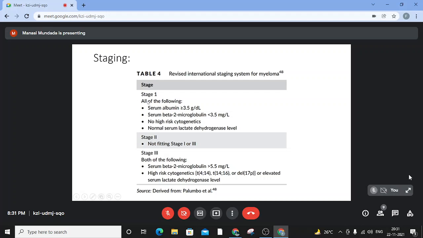In stage 1 myeloma, all of the following should be there: serum albumin more than 3.5, serum beta-2 microglobulin less than 3.5, no high-risk cytogenetics, and a normal LDH. In stage 3, the beta-2 microglobulin is more than 5.5, and there is presence of high-risk cytogenetic abnormalities or an elevated LDH. When neither is satisfied, it falls into stage 2.